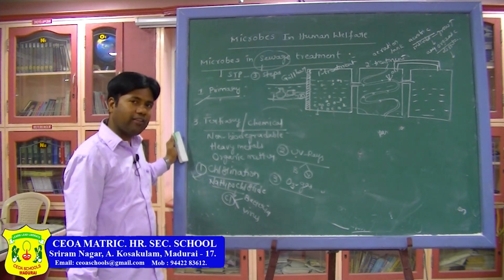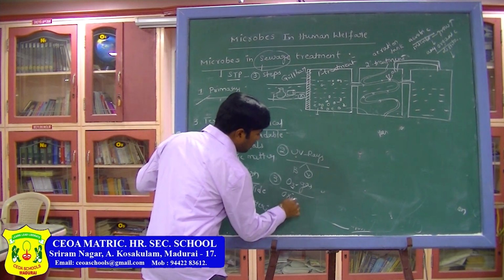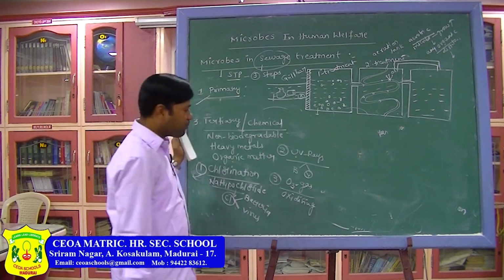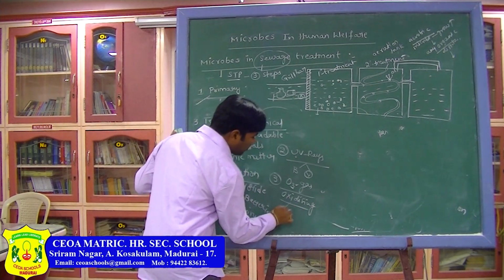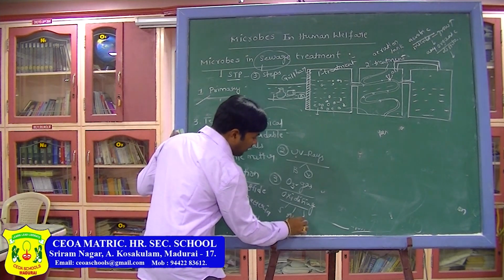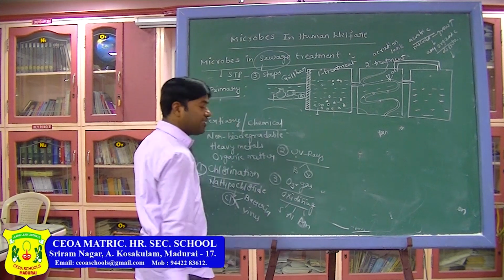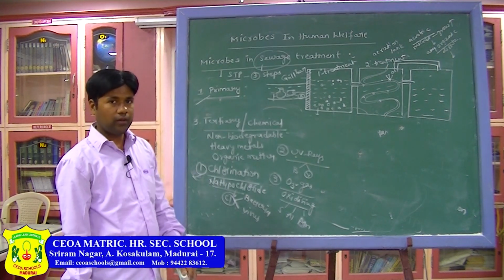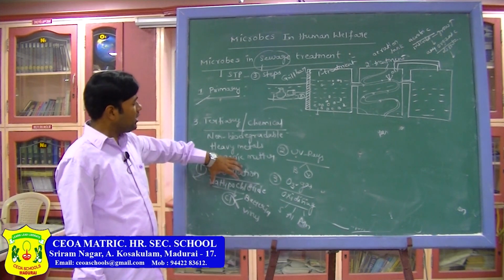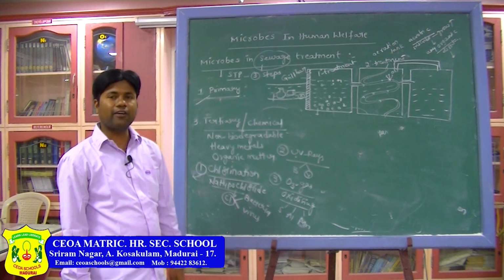That ozone gas has a powerful oxidizing capacity. Especially it removes sulfur, aluminium, iron, manganese, metals like that will be removed. Okay. Through all these processes we are able to get pure water or drinking water.